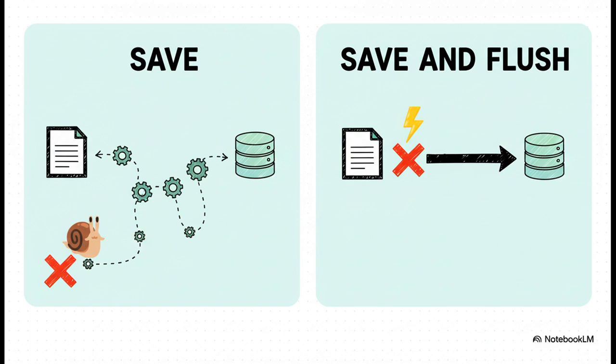Now, if a conflict happens, that means you might have done a whole bunch of other work just for it to fail at the last second. All that work was wasted. But if you use save and flush, it's totally different. It writes the change and checks for that version conflict immediately. This is what we call a fail-fast approach. It's way more efficient because it saves the server from wasting precious time and resources on a transaction that was just doomed to fail anyway.